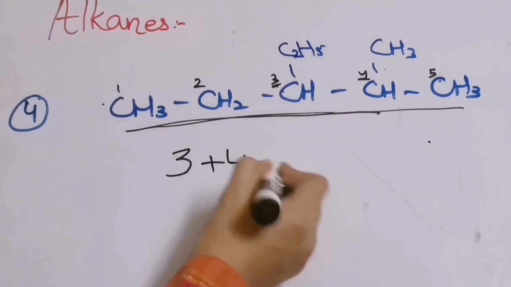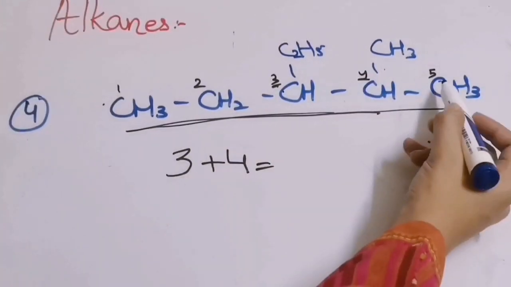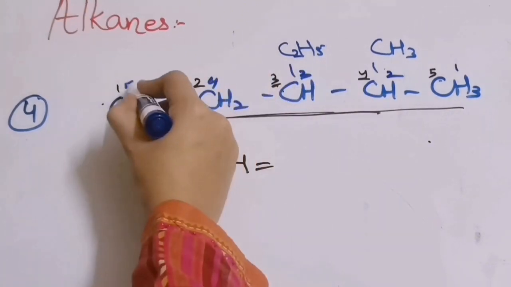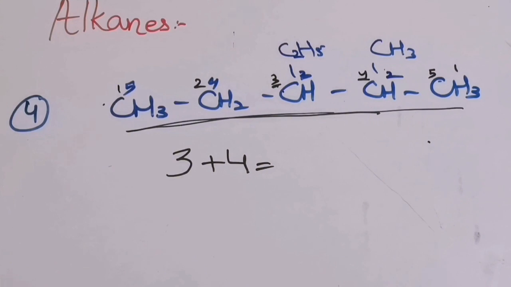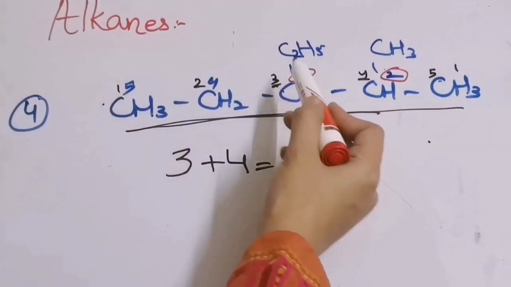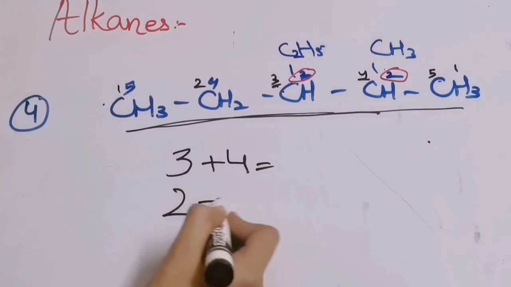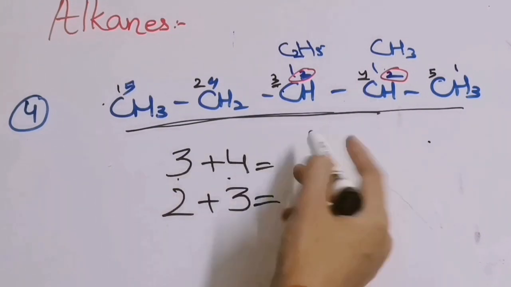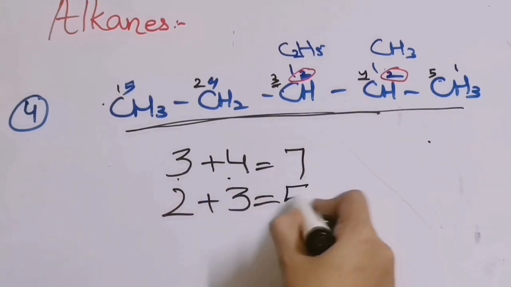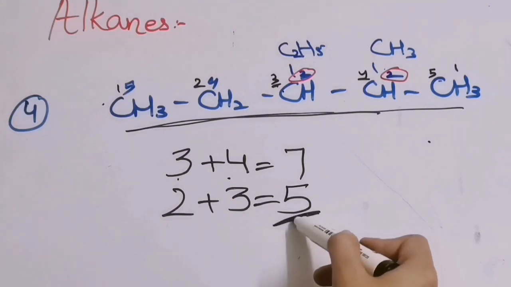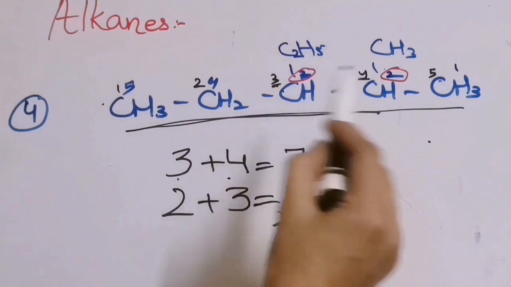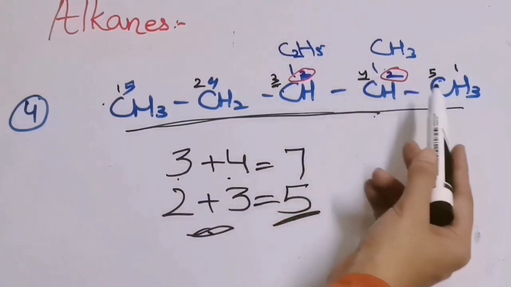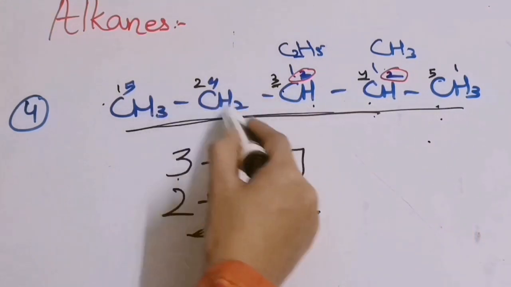3 plus 4. And if I write the numbers from this side, it will be 1, 2, 3, 4 and 5. Now what numbers are given to the substituents? 2 and 3. 2 plus 3. So now let us add them. 4 plus 3, 7. And 3 plus 2, 5. The number that is the lowest, you will select that side for the numbering of the chain. 2 plus 3 came when I gave the numbers from this side. So you will give the number from this side, not this side.